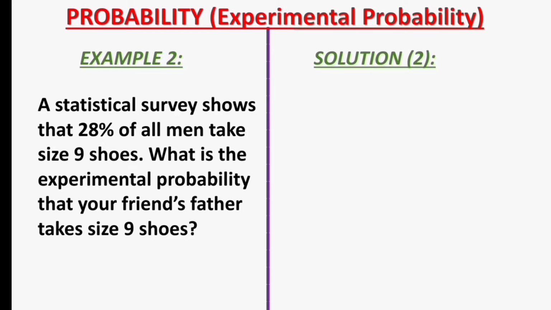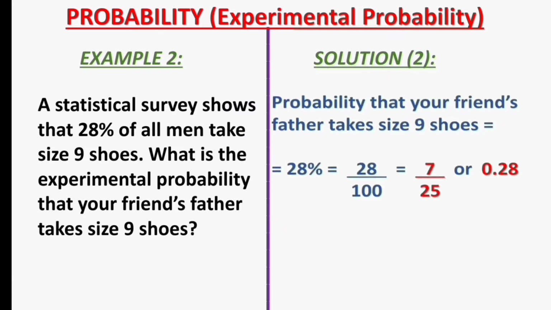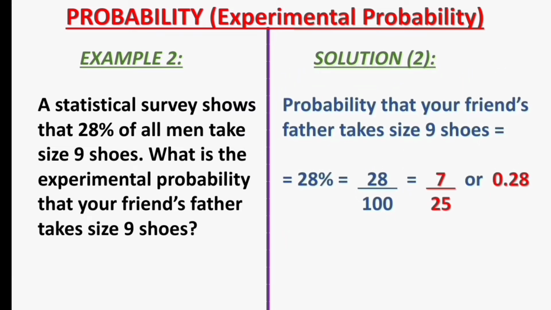Let's see the solution to example 2. The probability that your friend's father takes size 9 shoes is equal to 28%. That means 28 over 100, which should simplify to 7 over 25 or 0.28.